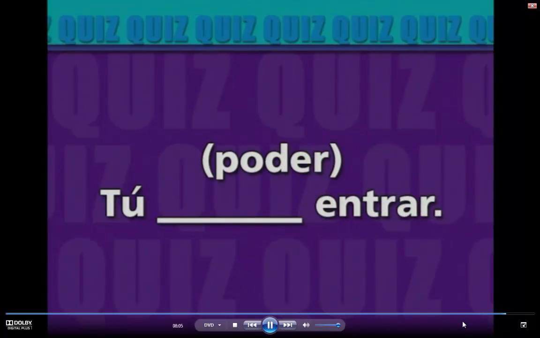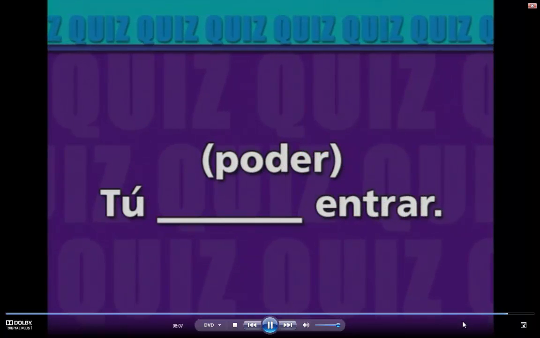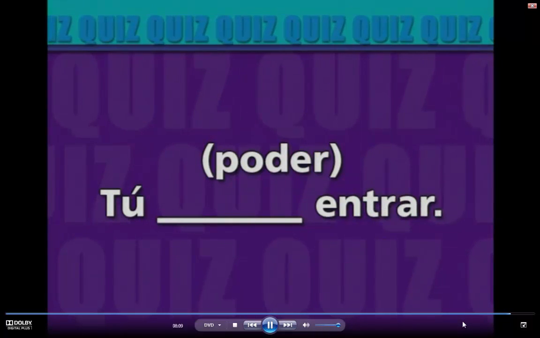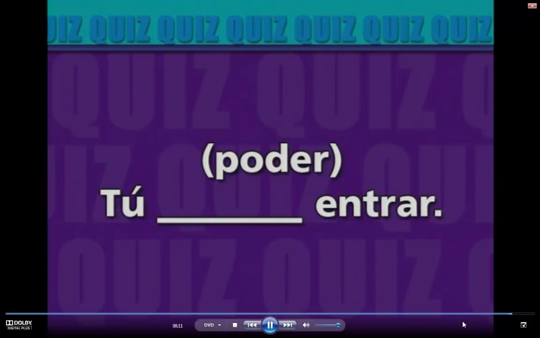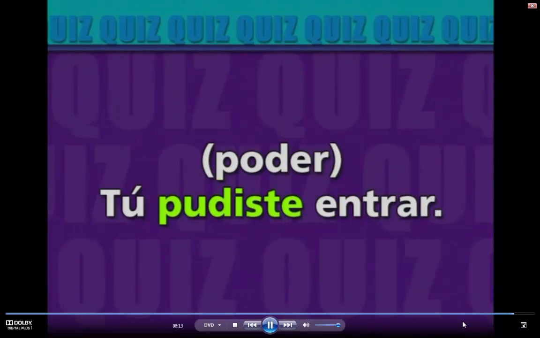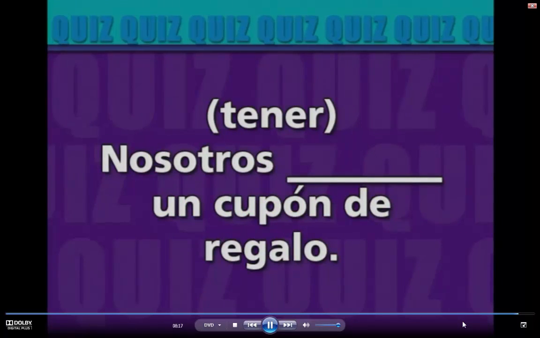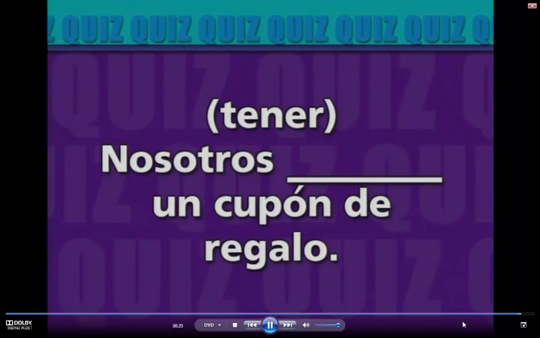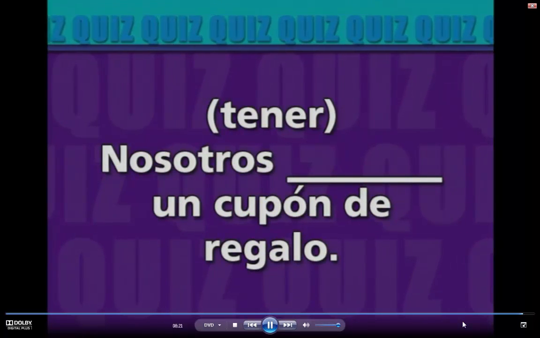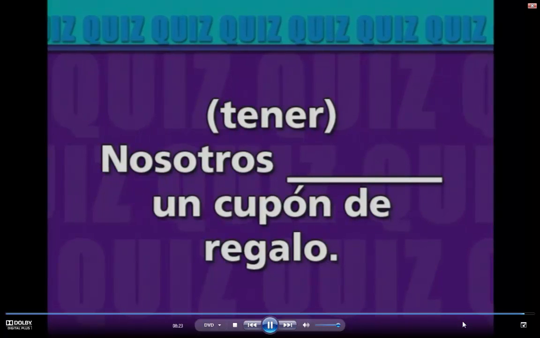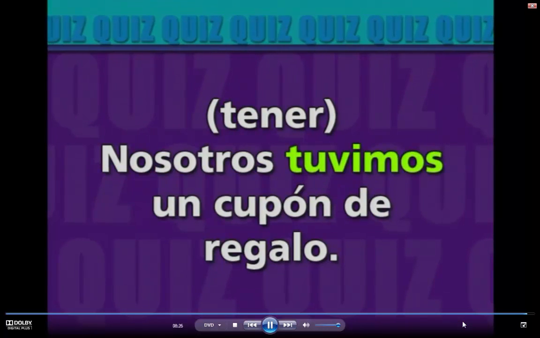Poder. Tú. Entrar. Tú pudiste entrar. Tener. Nosotros. Un cupón de regalo. Nosotros tuvimos un cupón de regalo.